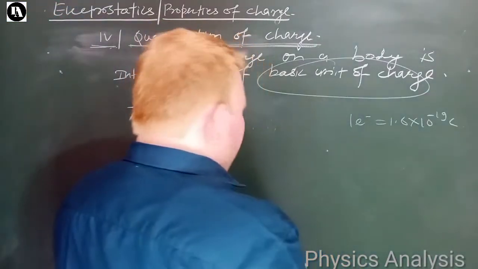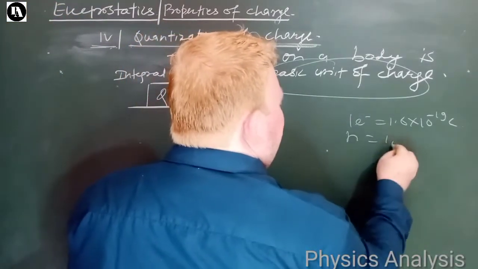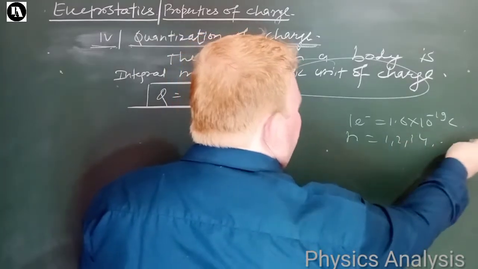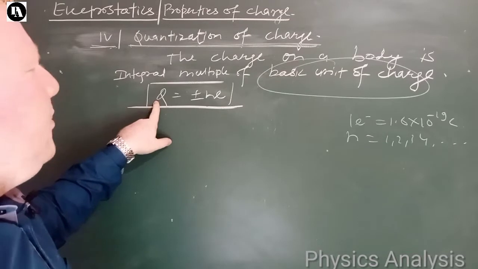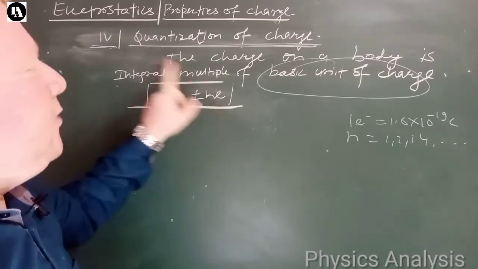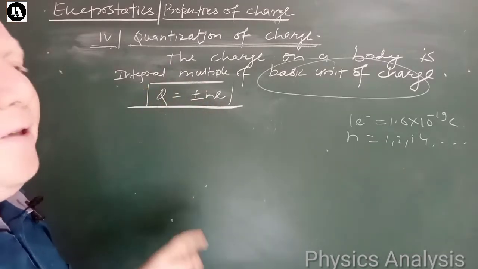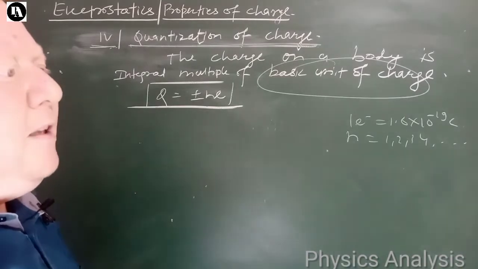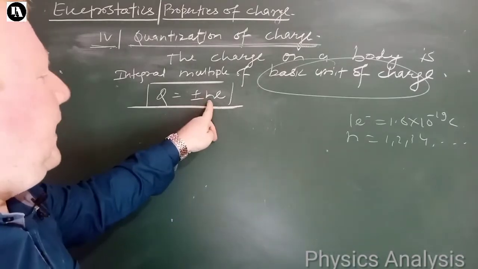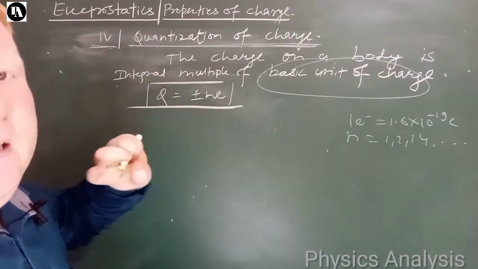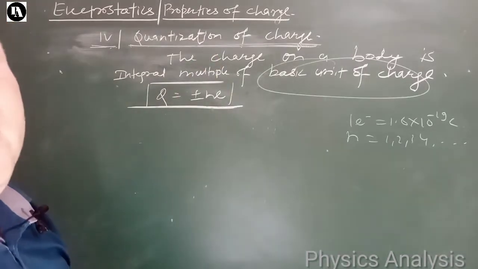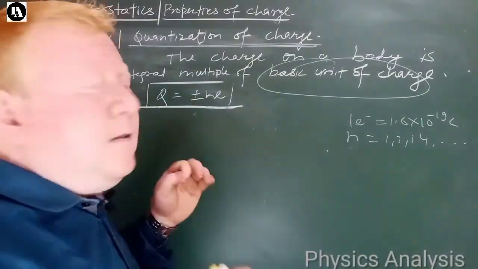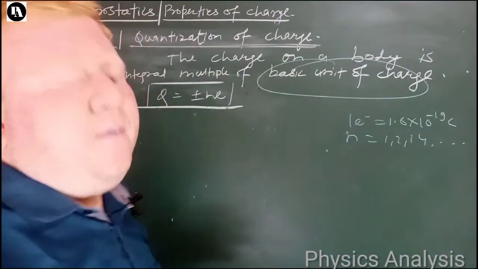N, you can take the value of 1, 2, 3, 4 and so on, right, integer. So the charge Q is equal to plus minus Ne. This is the quantization of charge. Means wherever charge is present will be in the form of n times e, where n is 1, 2, 3, 4 and so on. Right?